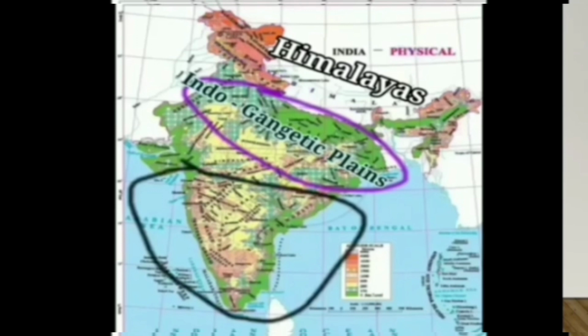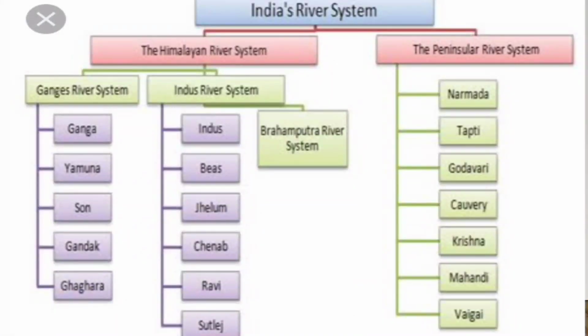Now, our Indian physiographic units are three types. First one is the Himalayas, second the Peninsular Plateau, and third the Indo-Gangetic Plain. Students, you can observe it. India's river system is of two types: the Himalayan river system and the Peninsular river system. The Himalayan river system is divided into three types: Ganges river system, Indus river system, Brahmaputra river system.